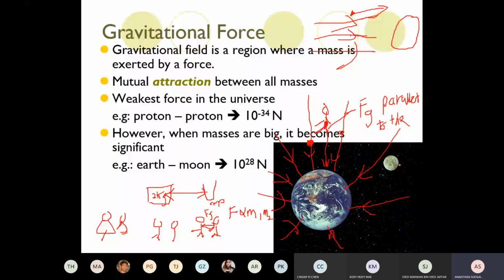Okay, so let's say a creature from another planet which has huge gravity. When they come here, let's say they jump on our Earth, I think they will have a stronger structure than us. They can make a higher jump than us. So yes, gravity in a sense makes us stronger.